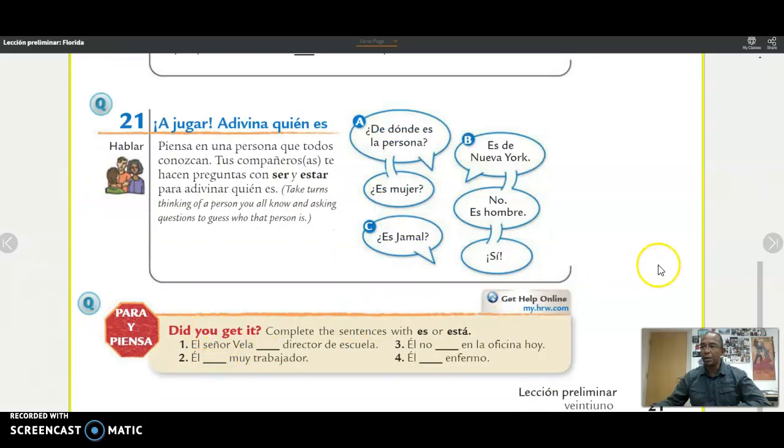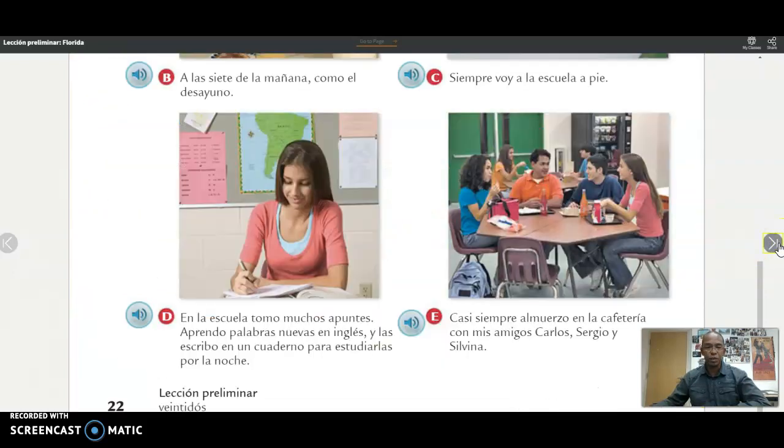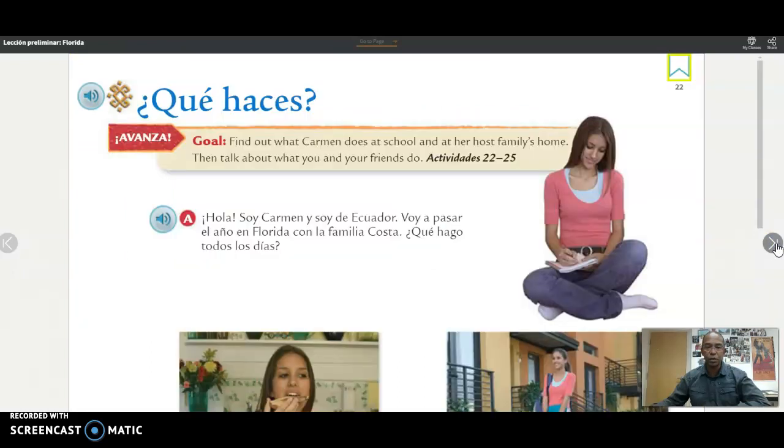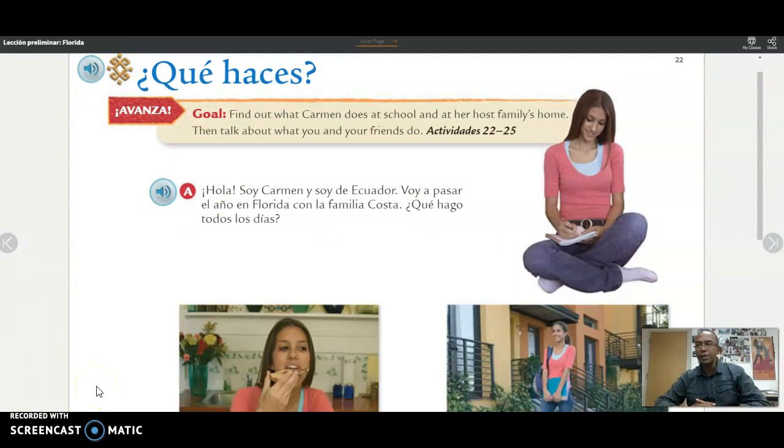All right. So now you're going to go to the next page, which will be page 22. On page 22, you're going to listen to ¿qué haces? Okay? ¿Qué haces means what are you doing? What is it that you do? So here you have different people. Actually, it is Carmen, right? The girl from Ecuador. She is doing different things. Let's listen to what she does.